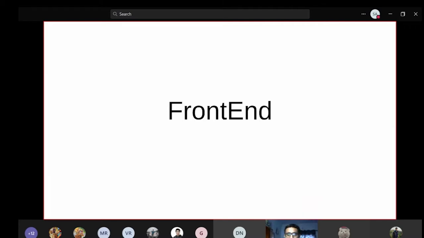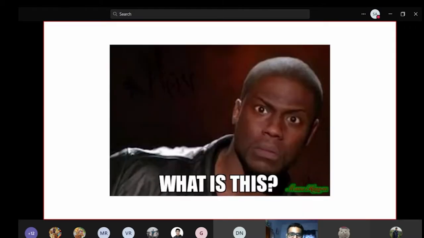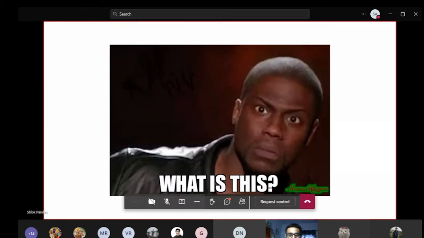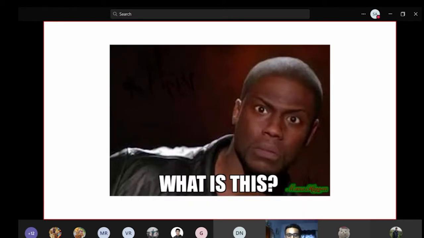So let's begin with our session. Let me introduce you to the topic called front end. Anything that you see on a web page on your desktop is front end. In terms of web browser, we can call it anything that is displayed in the form of websites. Any software UI that you see, anything that is visible, is a part of front end.